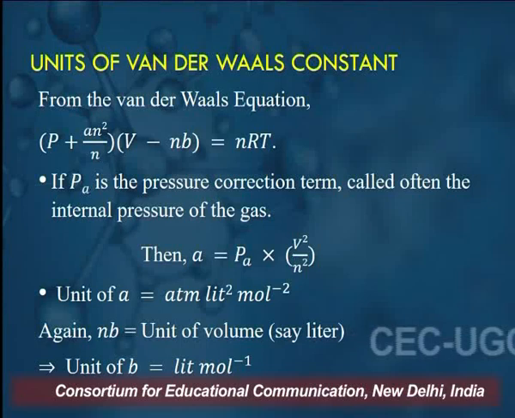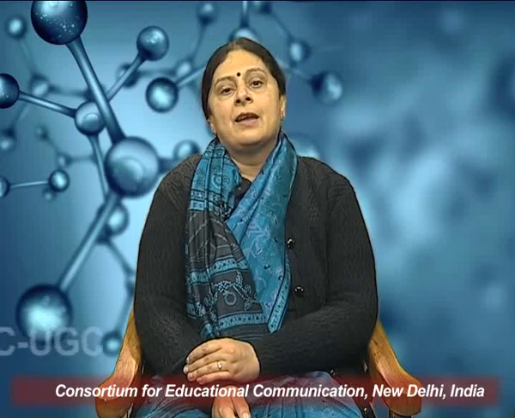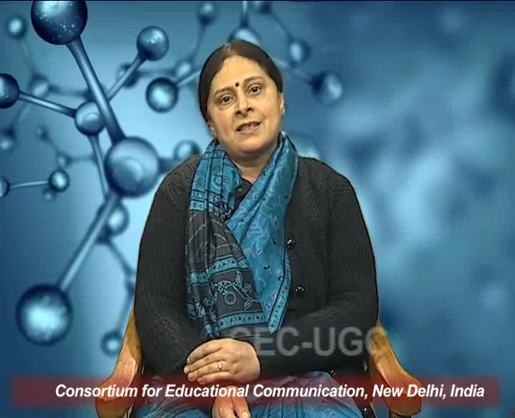Units of Pa is atmosphere, V square is liter square and n square is mole square. So taking the mole square to the numerator, we get a in units of atmosphere liter square mole minus 2. To find the units of b, we note that nb has the unit of volume, say liter. So b is liter mole minus 1. So this is as far as the units of van der Waals constants are concerned.